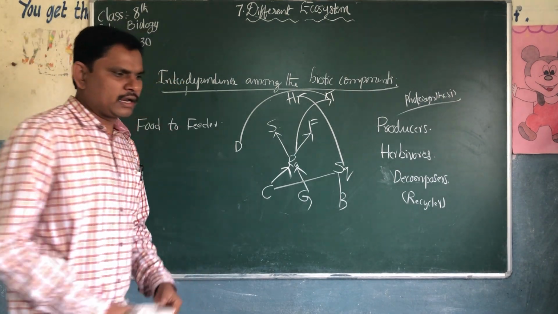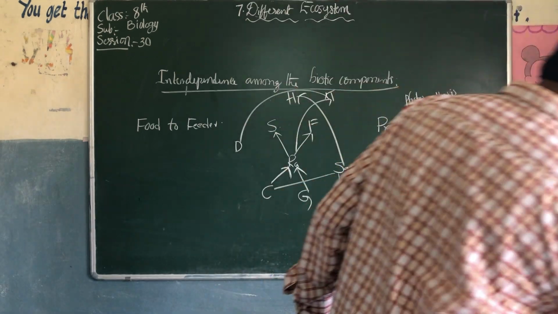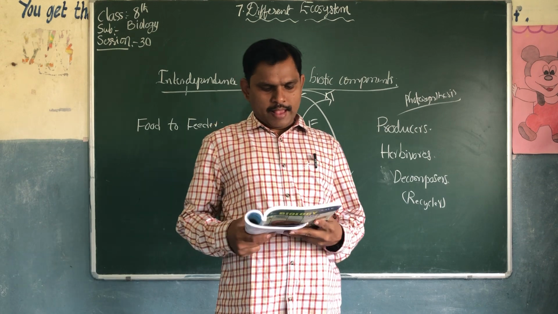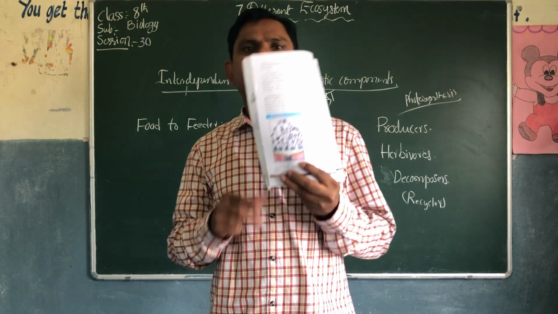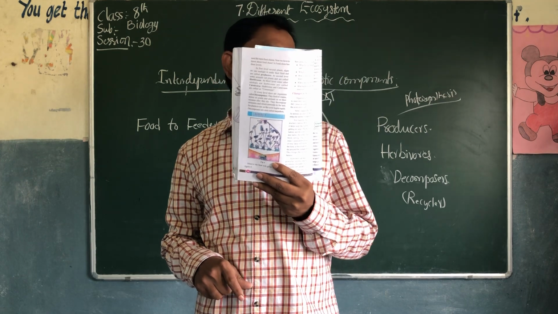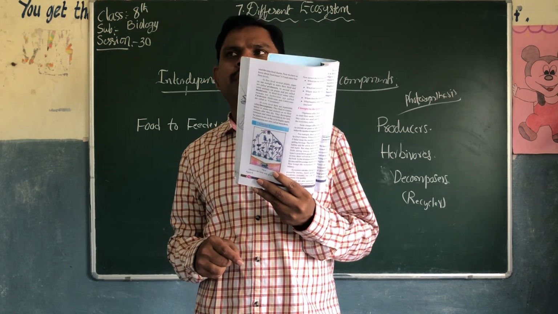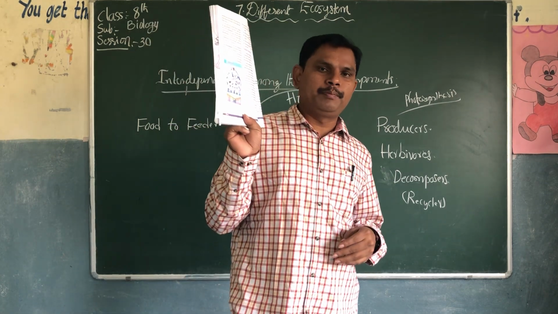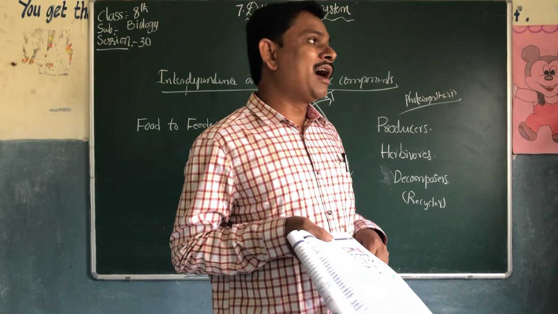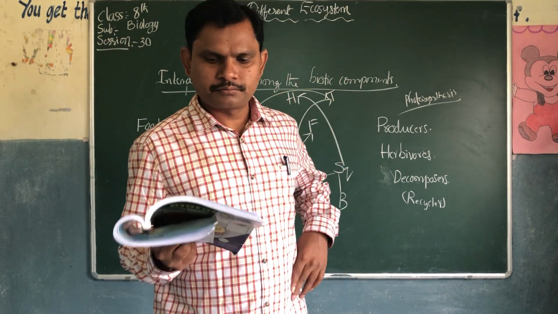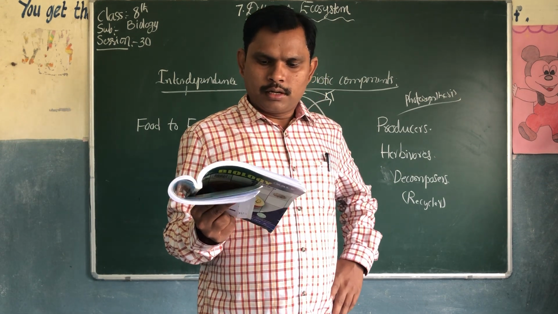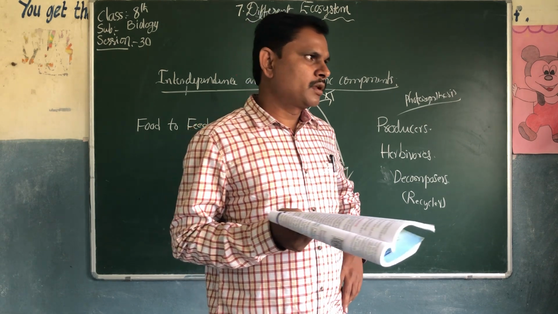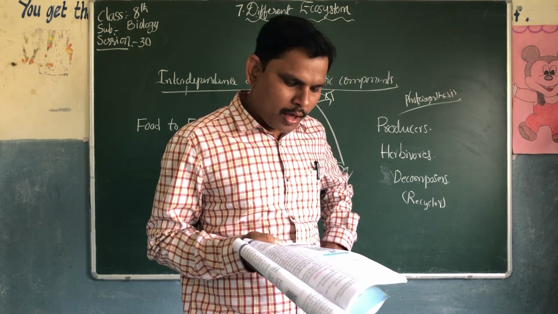Next, there is one more activity in your textbook. Look at that activity. There are some questions there. In activity 1, they have given many examples of interdependence among the biotic components. For example, at the top there is a lion. Below it there is grass, some vegetables and crops.